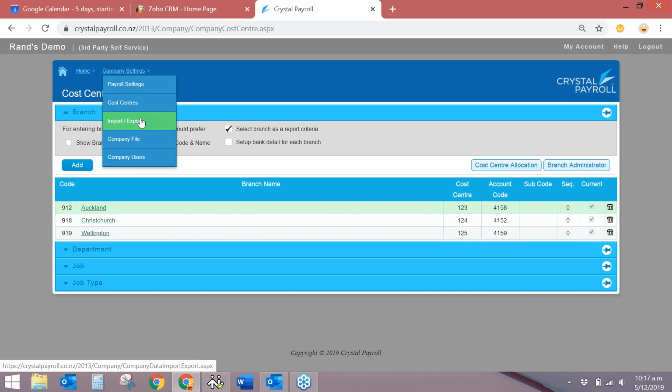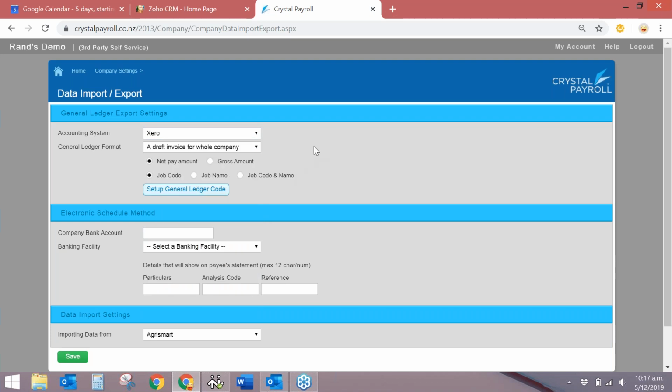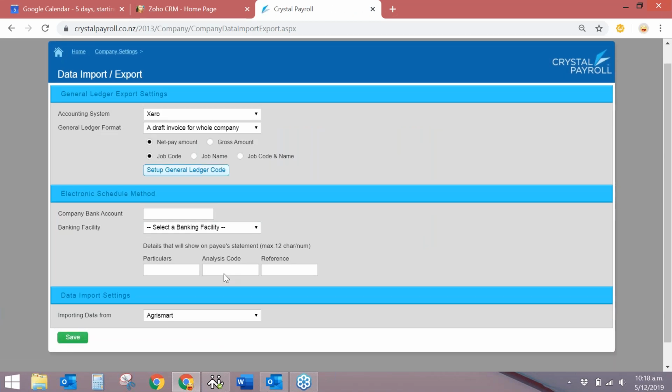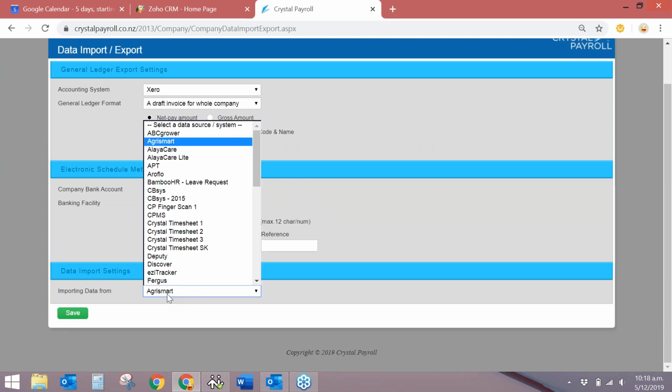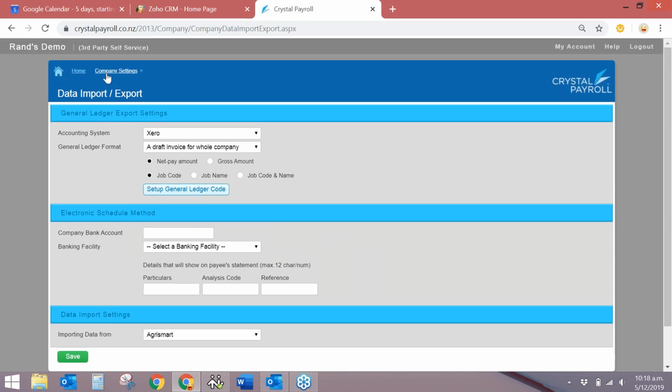And if I just move on to the import export, this is where you'll be able to set up the import to the accounting system, and you can also set up general ledger codes to align in with Reckon. And then we can also import from data. So if you've got a time clocking system, you can integrate that into Crystal Payroll as well, and that will automatically load over your information.